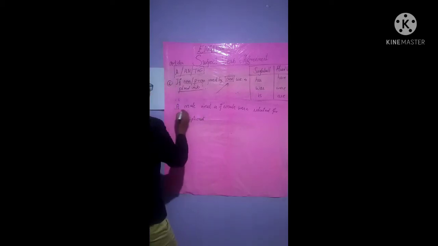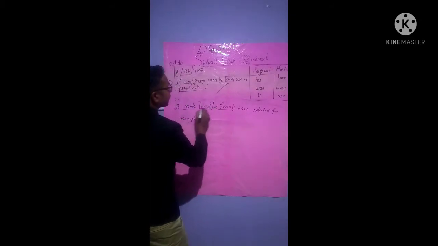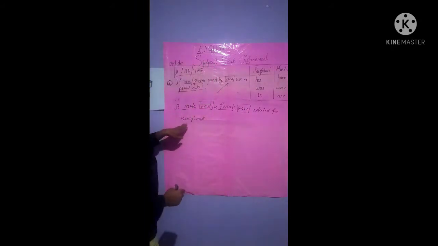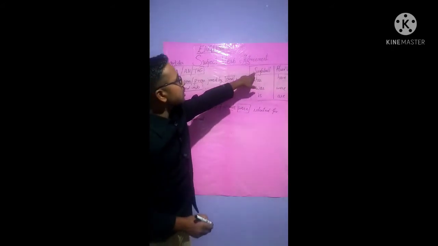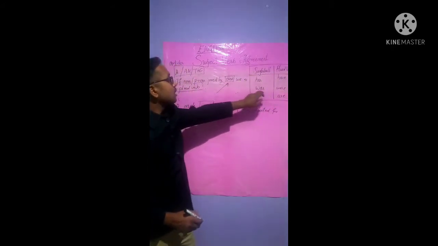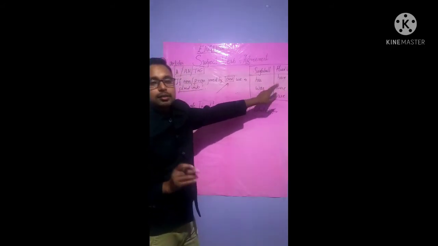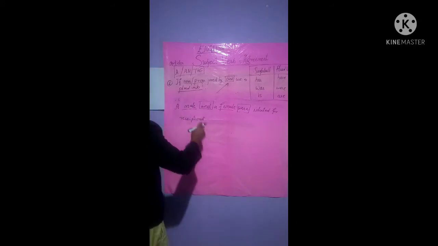All right, a male and a female, isn't it? A male and a female were selected for receptionist. The plural word is "were". See here, singular verb and plural verb. "Was" is a singular verb, whereas "were", W-E-R-E, is a plural verb. That is the involvement of "and".